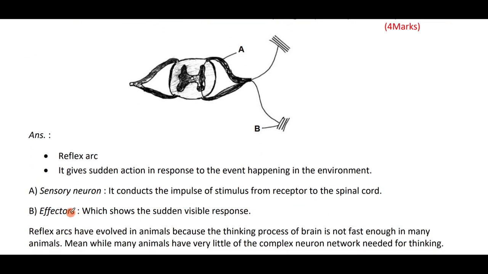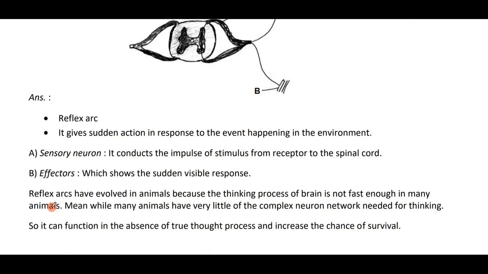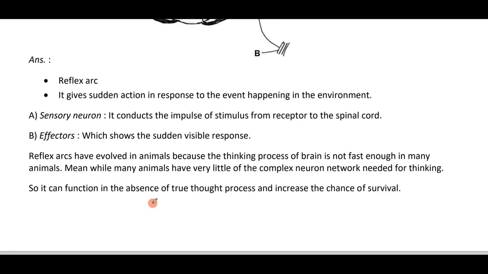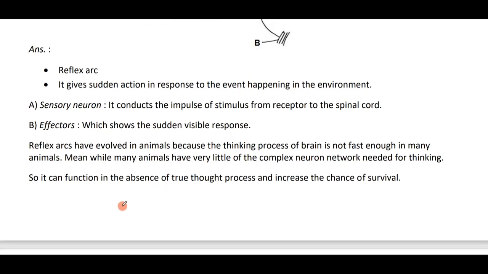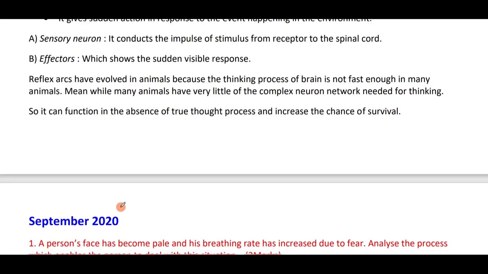A is the sensory neuron, B is the effector. The sensory neuron conducts the impulse of the stimulus from the receptor to the spinal cord. The effector shows the sudden visible response. Reflex arcs have evolved in animals because the thinking process of the brain is not fast enough in many animals. Meanwhile, many animals have very little of the complex neural network needed for thinking. Hence, the spinal cord helps. So it can function in the absence of a true thought process and increase the chances of survival.